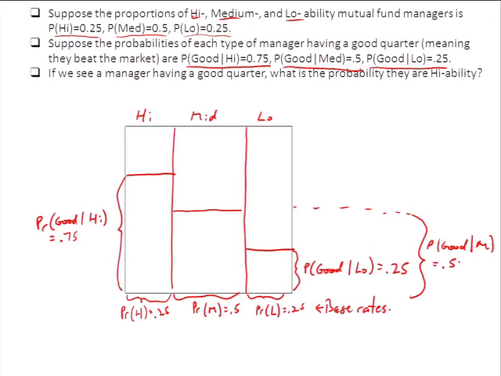Okay? Now, what I've done is that I've carved out these areas, because this is a 1-by-1 box, the areas of those different boxes are joint probabilities, right? So,